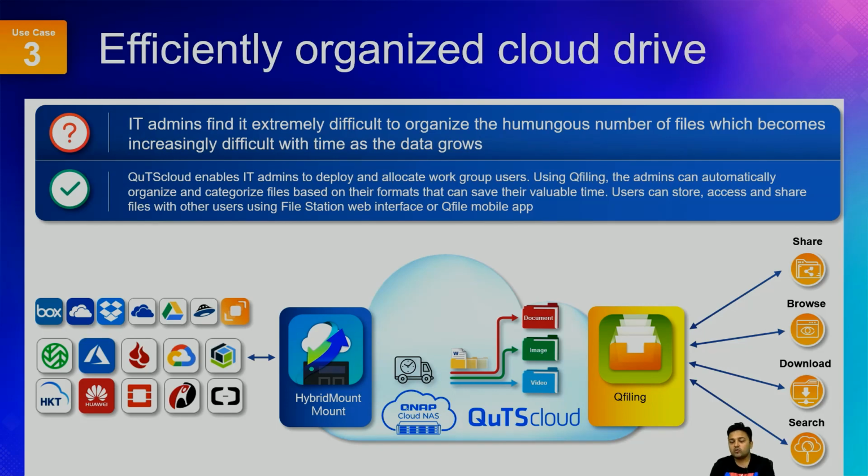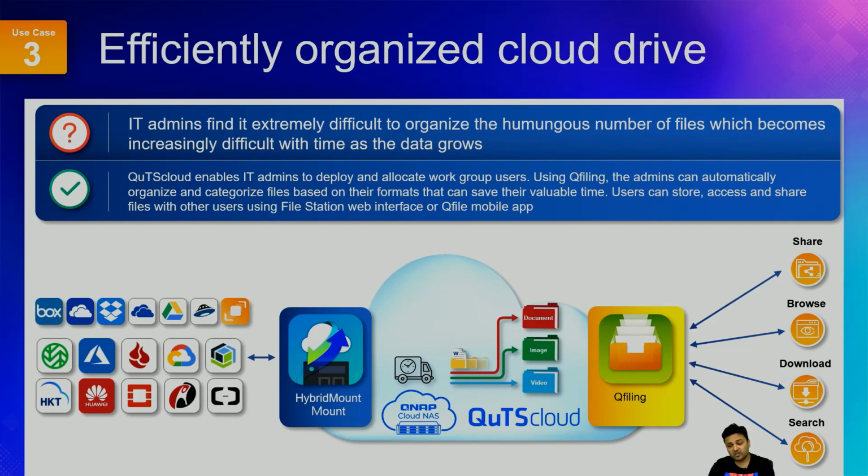With QuTScloud, you can use Hybrid Mount to mount all this data onto your Cloud NAS on QuTScloud, and then you can use QFiling. QFiling is QNAP's file management and automatic file classification application, which helps you automatically classify your data.